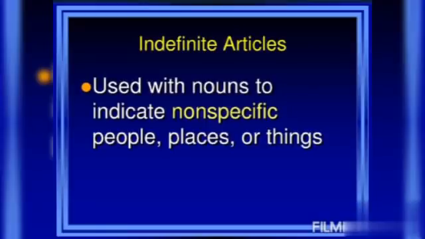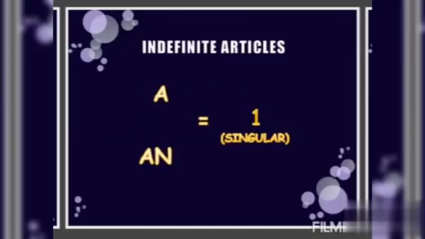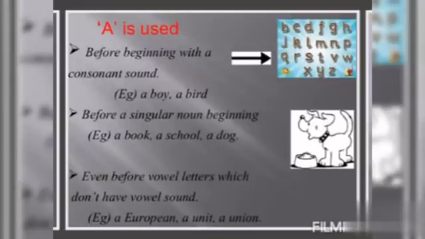Children, let's see about indefinite articles. Indefinite articles are used with nouns to indicate non-specific people, places or things. Definite articles indicate specific people, places or things. What are the indefinite articles? A and an. Let's see the usage of a.